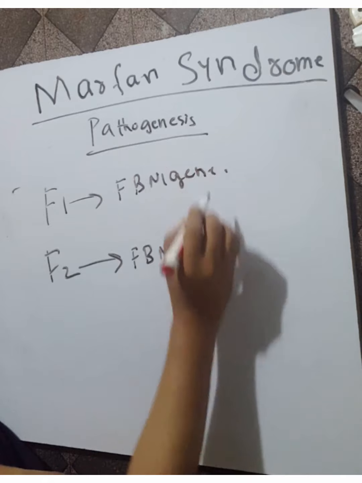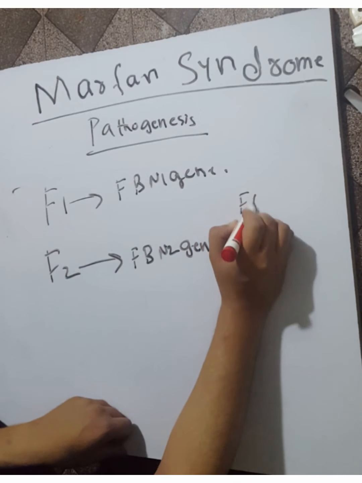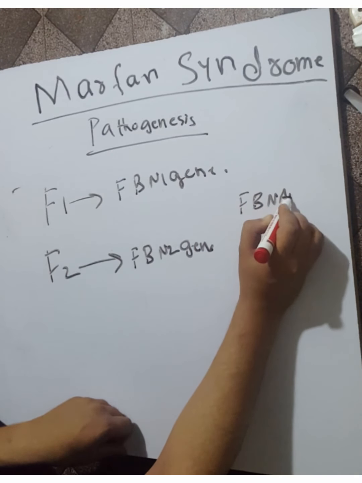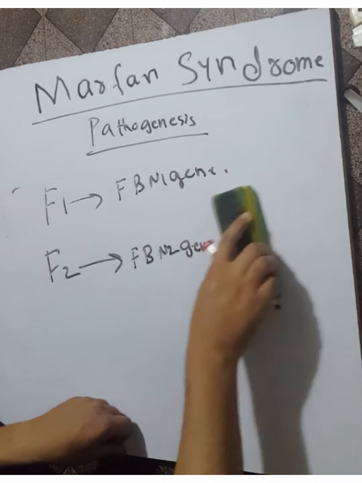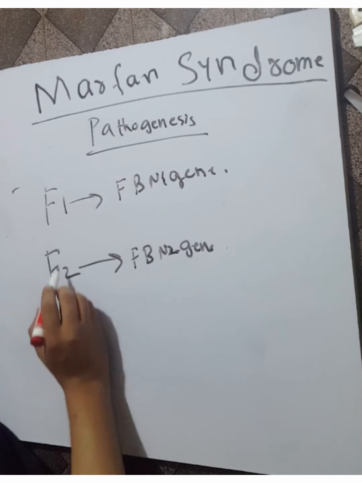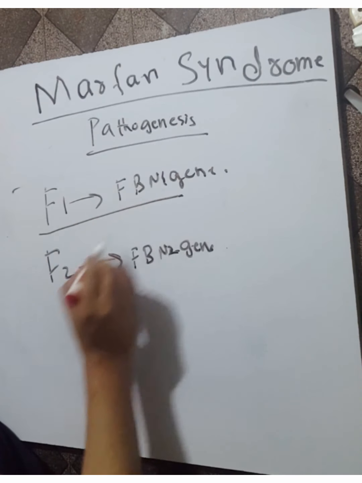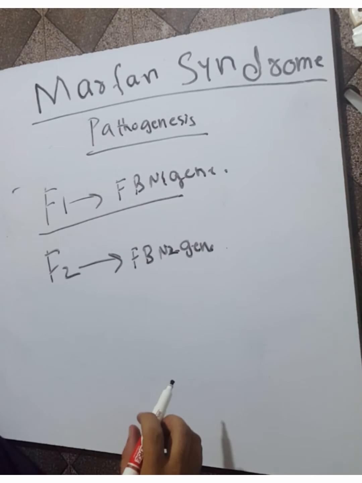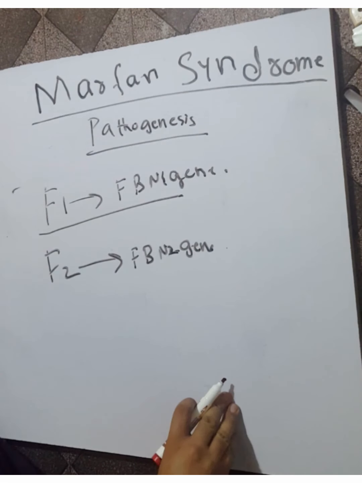Earlier I told you that for fibrillin there is the FBN1 gene, and the FBN2 gene for fibrillin 2. FBN1 is for fibrillin 1 and FBN2 is for fibrillin 2. These are the genes for fibrillin. What is fibrillin? Fibrillin is an extracellular glycoprotein.